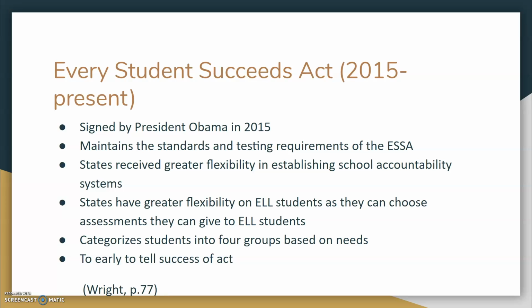And so now we're going to go to laws that are still in act today. So in 2015, President Obama signed the Every Student Succeeds Act, and this was in place of the No Child Left Behind Act. It maintains the standards and testing requirements of the No Child Left Behind Act. So states received greater flexibility in establishing school accountability systems.